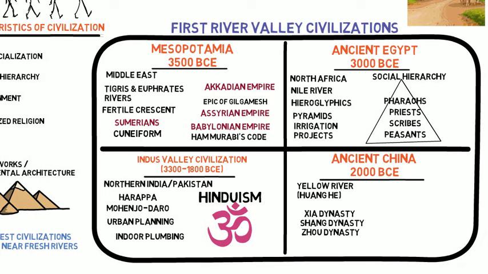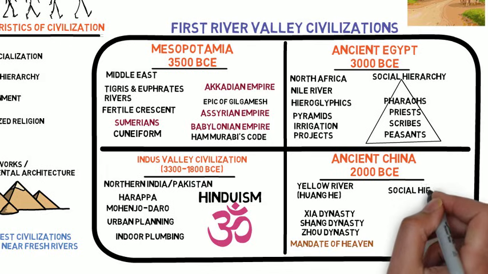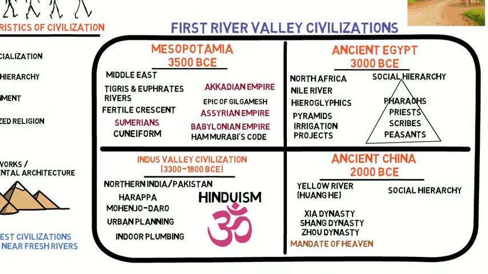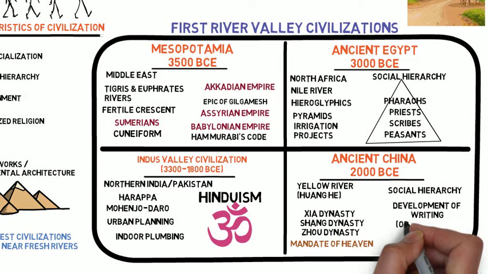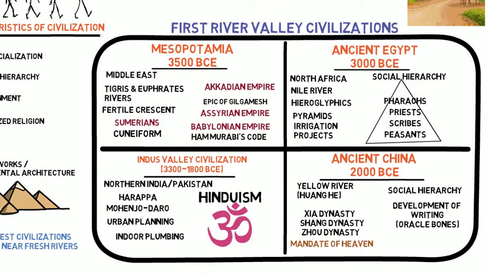One of these was the Mandate of Heaven. Chinese kings stayed in power as long as they had the approval of the gods. A famine, natural disaster, or other problems indicated that the ruler lost favor with the gods, which justified his overthrow and replacement. Chinese civilization had a strict social hierarchy. Bones with writing, called oracle bones, indicated that they developed writing systems as well, and they developed advanced bronze tools and weapons.